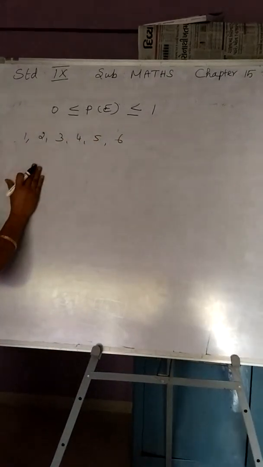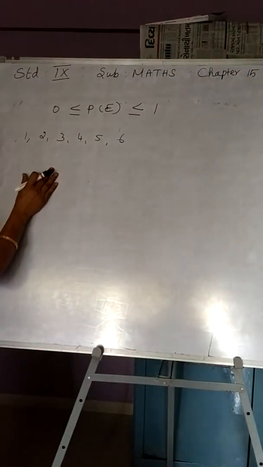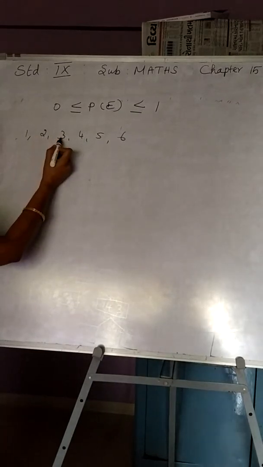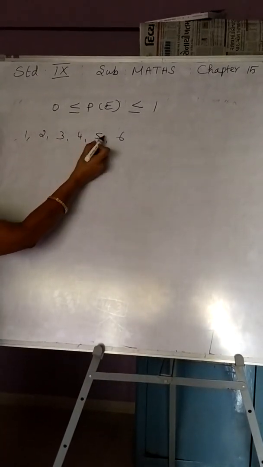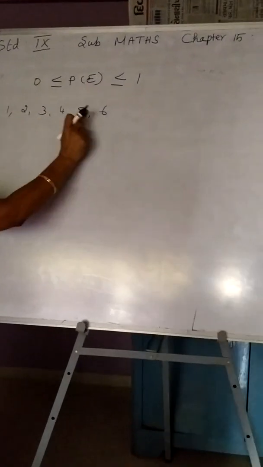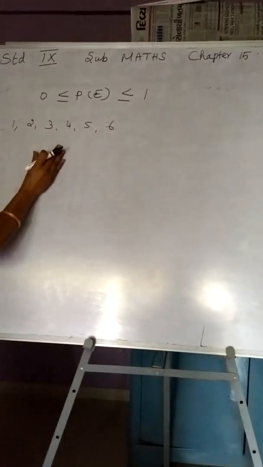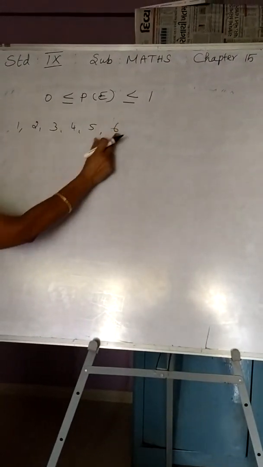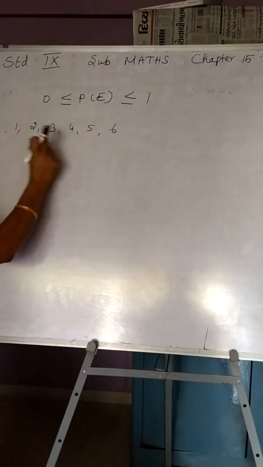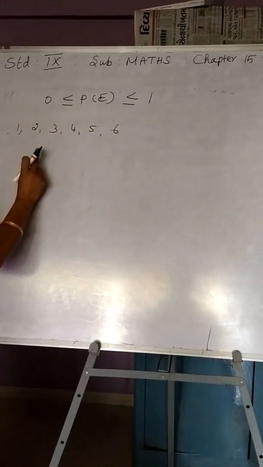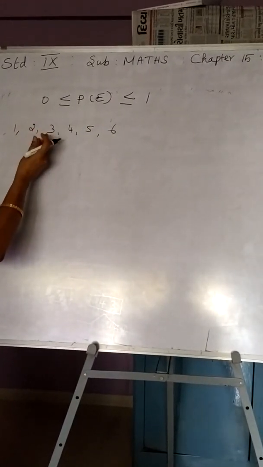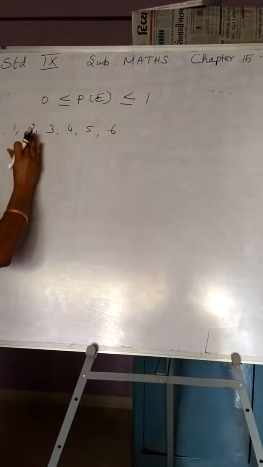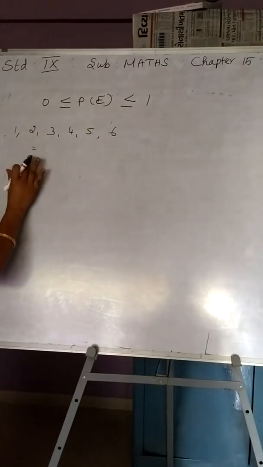So when you throw a die, you know what a die is? On one face number 1 is marked, on the other face number 2, on the other faces 3, 4, 5, 6. These numbers are the only ones marked on a die. So when you throw a die, out of these 6 numbers, any one number may come out. Definitely one number is going to occur.